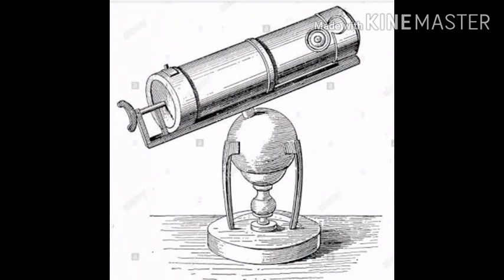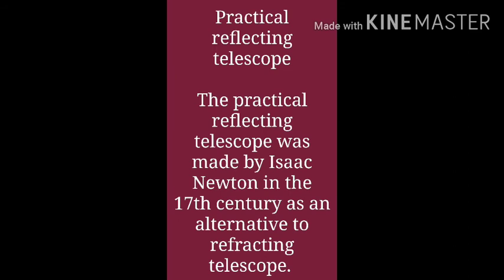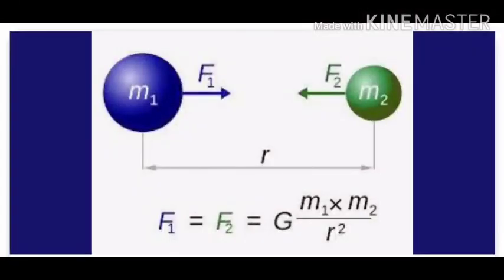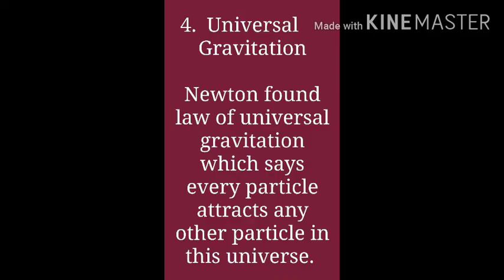The reflecting telescope was first made by Isaac Newton in the 17th century, which was used as an alternative to the refracting telescope. This refracting telescope was mostly used in the times of Galileo Galilei. Now, moving towards his another theory, which is that every object in this universe has gravity present in itself, and every object in this universe attracts other object. This theory was also known as the universal theory of gravitation, which was founded by Sir Isaac Newton.